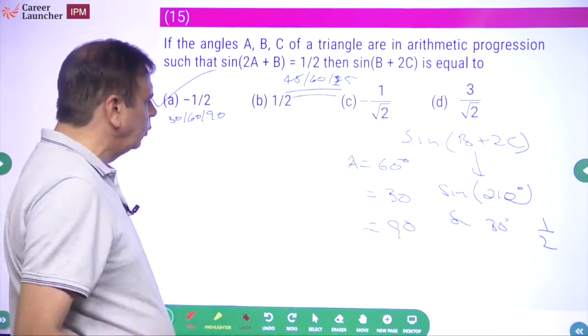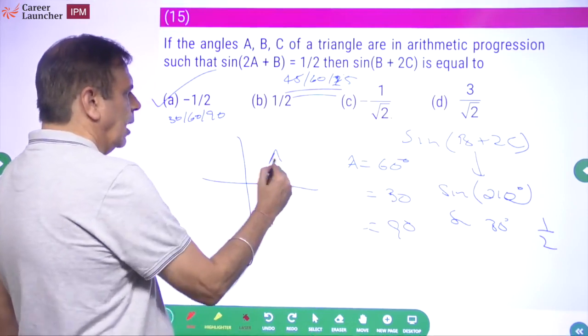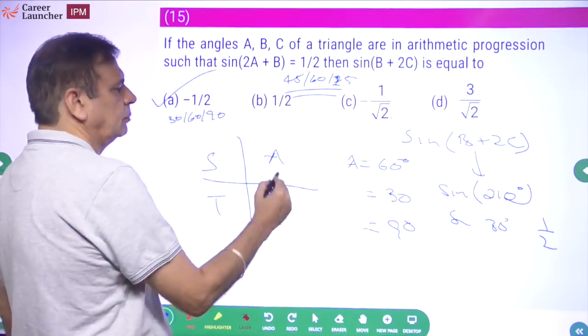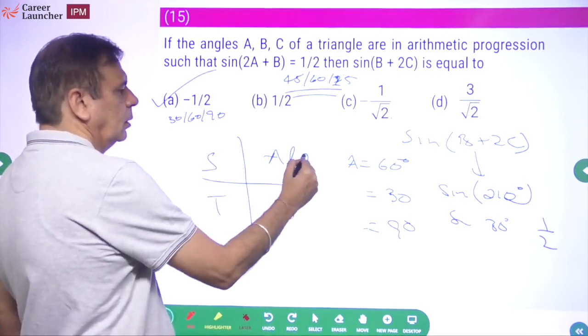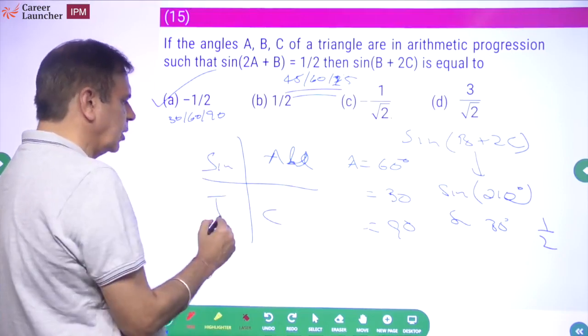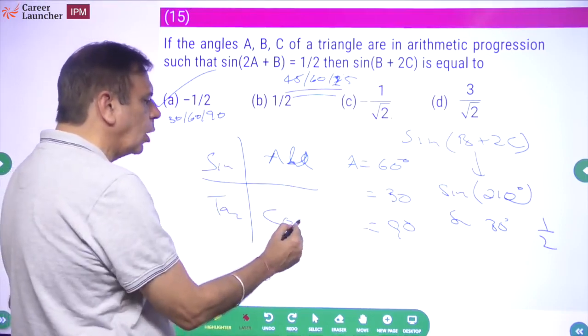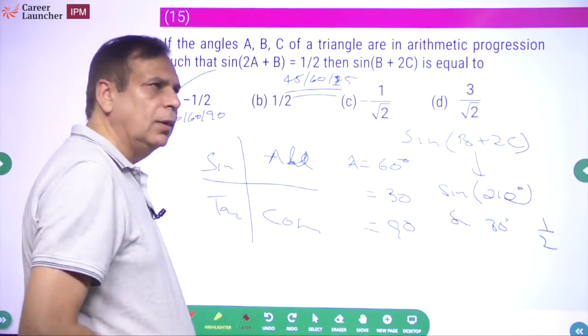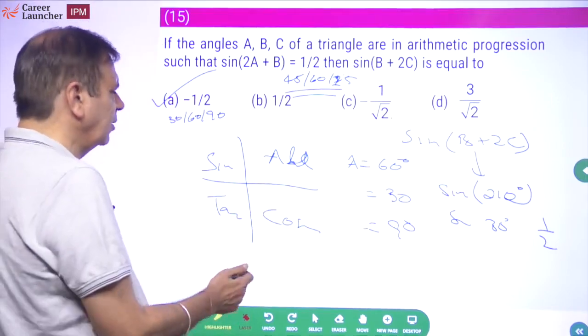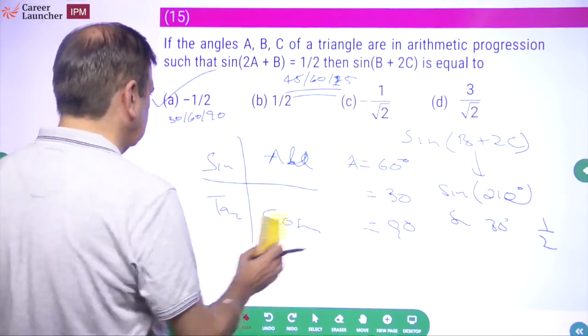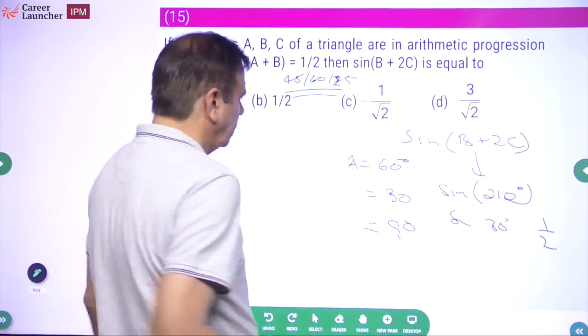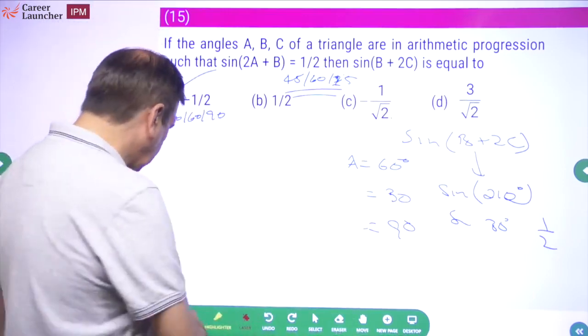Just to remind those of you who have forgotten, after school to cinema, all are positive. Sine is positive, tan and cot are positive, cos and its reciprocal secant are positive. Just remember this. Okay, so either way, the jugaad I hope is clear.